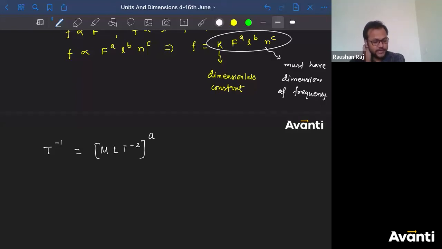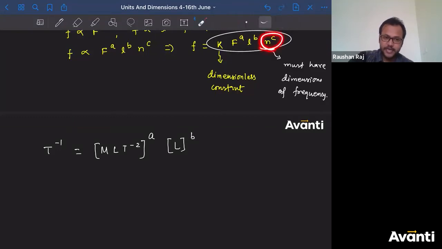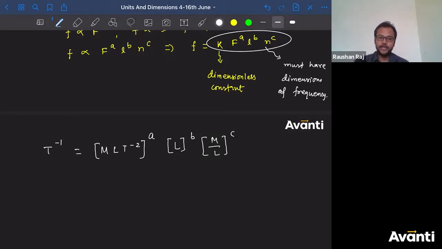Tell me what is the dimensional formula for L? That is length. So I'll write L to the power B. Now the dimensional formula for N. Mass per unit length. What will that be? So M divided by L to the power C. Got it? So N is what? Mass per unit length. So kg per meter. That means M divided by L.